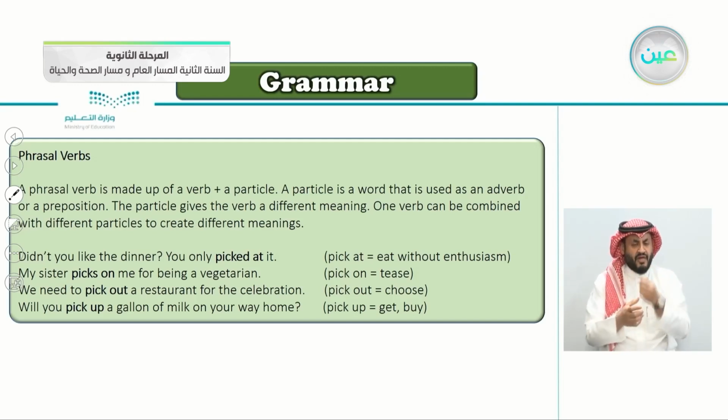Number 2: my sister picks on me for being a vegetarian. Notice it's the same verb, pick, but the particle is different. Here it's at, and here it's on. So what does it mean to pick on someone? It means to tease someone, to annoy him.